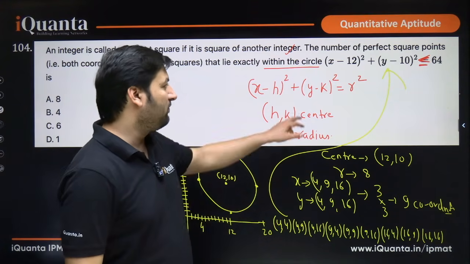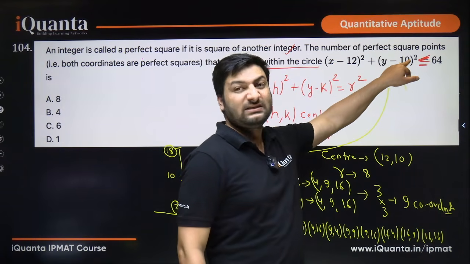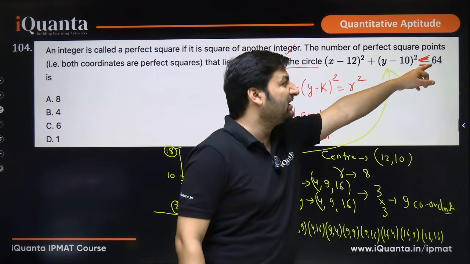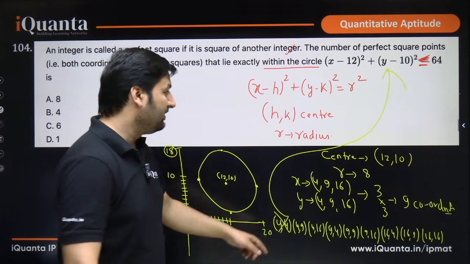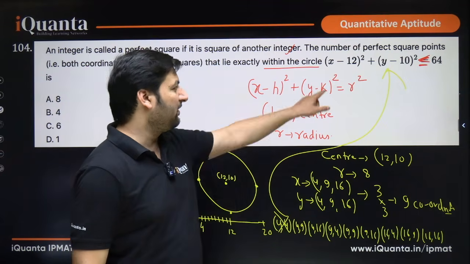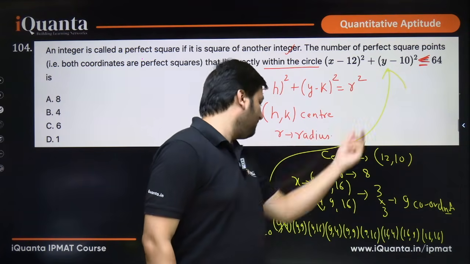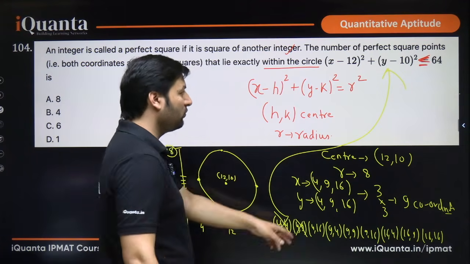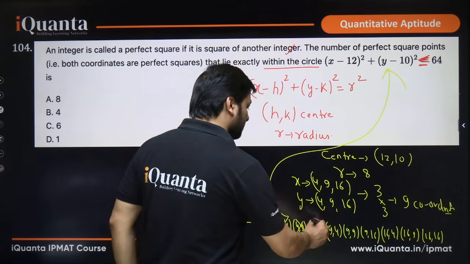So put 4 comma 4. If you put 4 here, 4 minus 12 is 8, 8 square is 64. 4 minus 10 is what? 6, 6 square. So 64 plus 36 is 100. Does 100 lie below 64? No. So this will not satisfy. Similarly, you check with 4 and 9. If you put 4 over here, 4 minus 12 is 8, 8 square is 64. So obviously if you put 9 over here, it is going to go beyond 64. This also does not satisfy. 4 comma 16. So this is 64, and if you put 16 here, again it is going to become 100. This also does not satisfy.